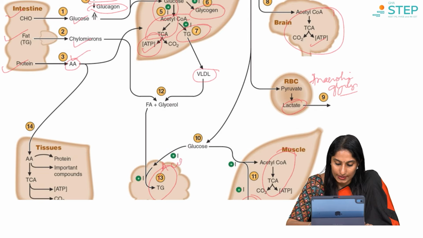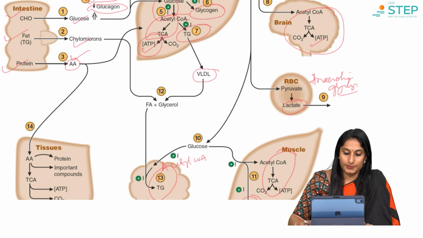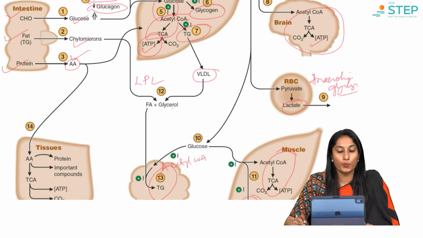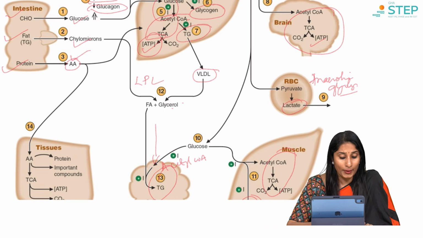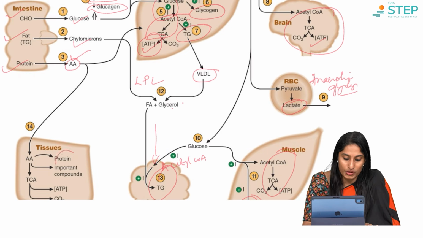How does it do it? It gets converted to acetyl-CoA. Excess acetyl-CoA forms triglycerides in the adipose tissues. And then we have chylomicrons, that is our fats from our diet, which split into fatty acids and glycerol. This is by the enzyme lipoprotein lipase. Fatty acids will enter the adipose tissues and get stored. The glycerol will remain in the blood. And then the amino acids will be taken to the tissues because tissues need proteins. For the structural tissues, amino acids are required, so protein is formed.